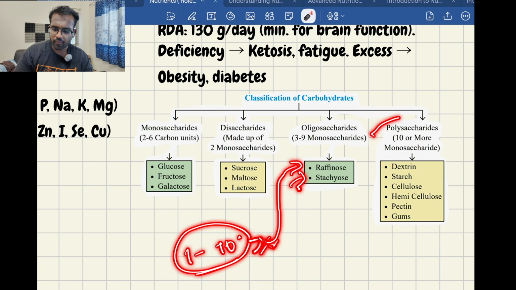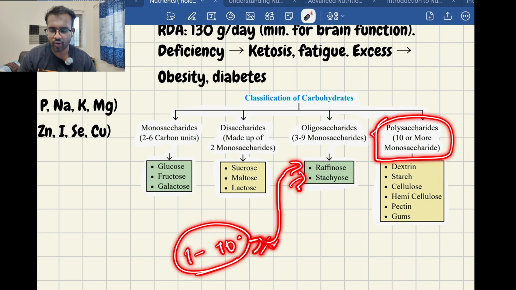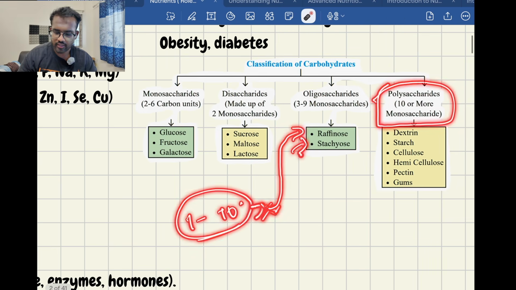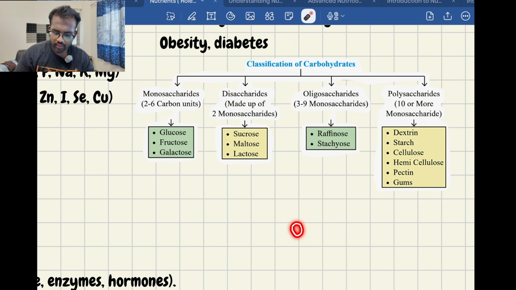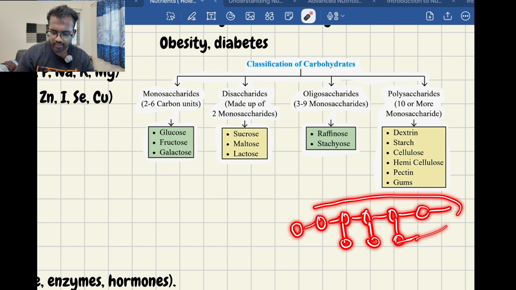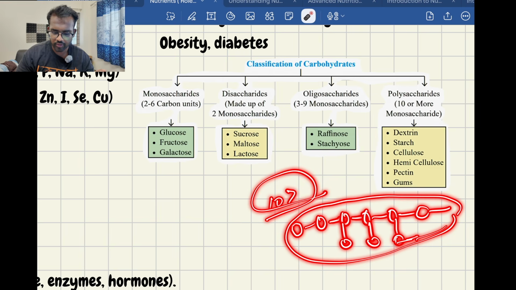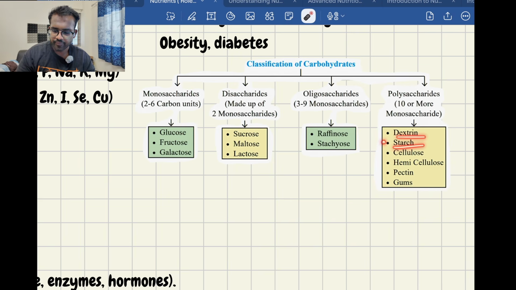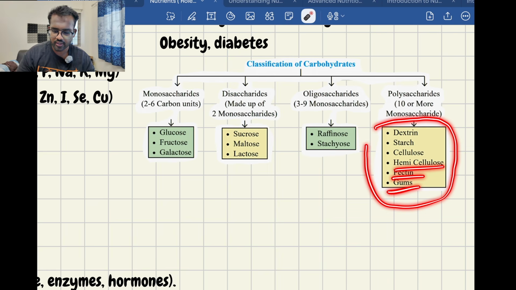Then we have polysaccharide. Polysaccharides, in the word itself, poly means multiple units. So here you can think of a multiple chain of sugar molecules, like multi chains. More than 10 units of sugar molecules is called polysaccharides. These polysaccharides are dextrin, starch, cellulose, hemicellulose, pectin, gums, etc. These are complex structures. They will take a very long time to digest. Cellulose can't be digested in the body. It will be excreted. It is present in fiber.